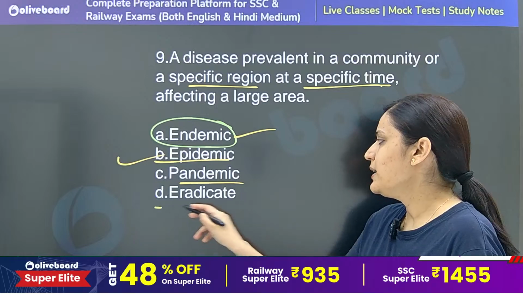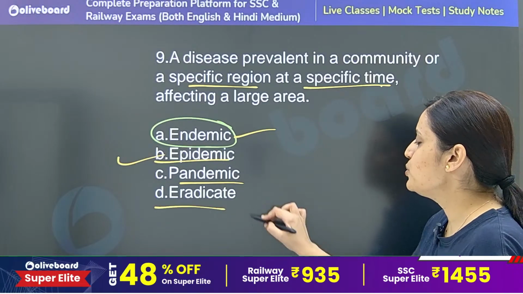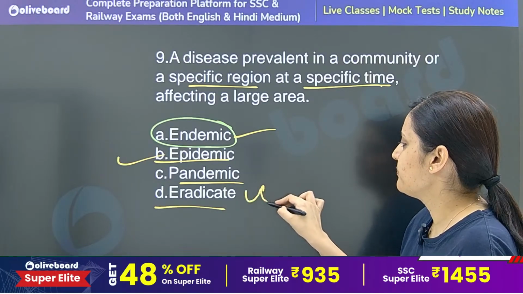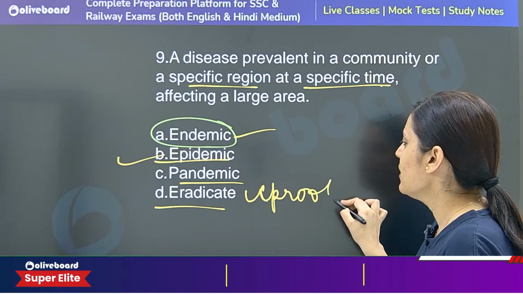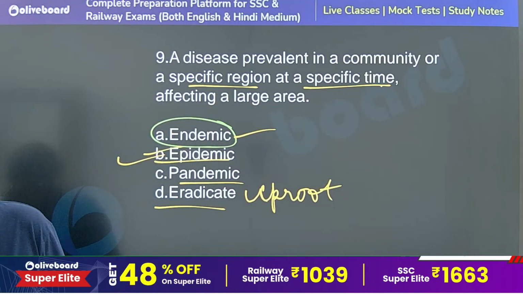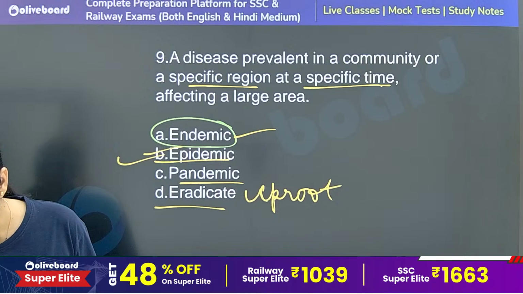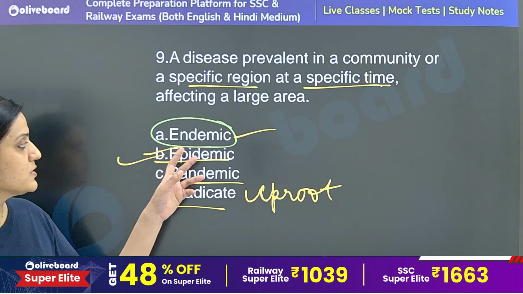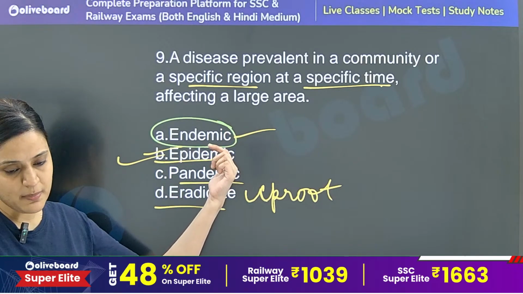Okay, eradicate is to uproot something, completely eliminate something. So option number B is the correct answer. Did you get the meaning? Is everyone clear with the basic difference between endemic and epidemic?